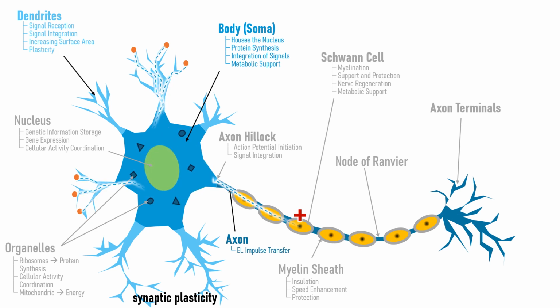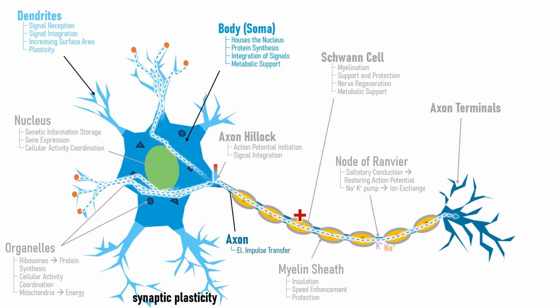The nodes of Ranvier are small gaps in the myelin sheath along an axon where the axon membrane is exposed. The nodes contain a high density of voltage-gated sodium and potassium channels, which are essential for regenerating the action potential. Regenerating the action potential at the nodes of Ranvier can be compared to boosting a Wi-Fi signal with extra repeaters. This ensures that the signal remains strong and can travel quickly along the axon. Now, we mentioned that in saltatory conduction, the impulse jumps from one node of Ranvier to the next. Let's clarify this.